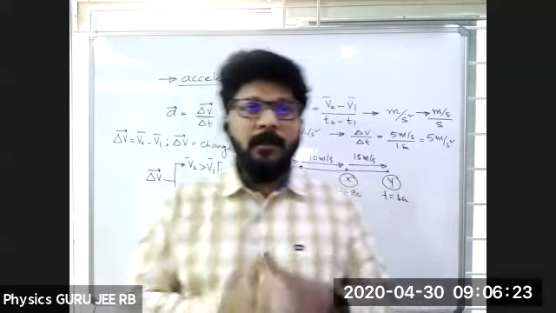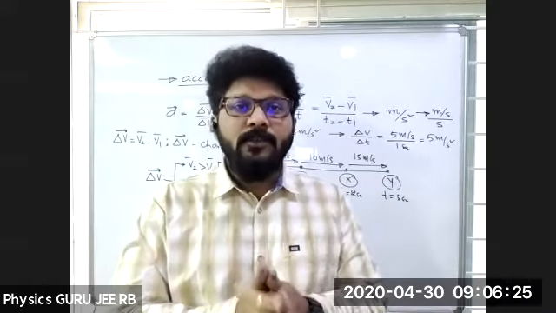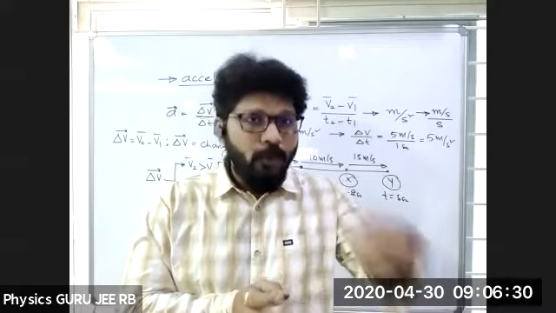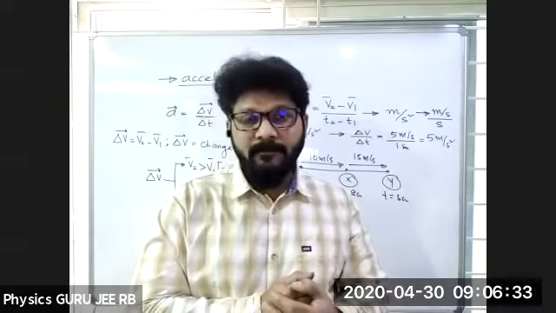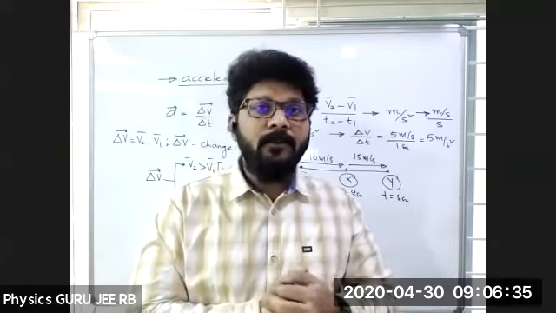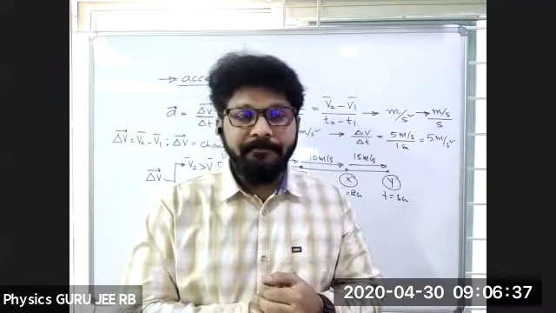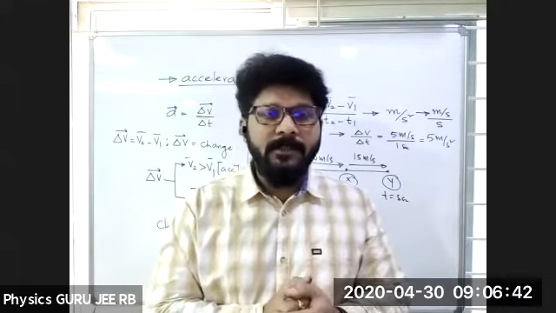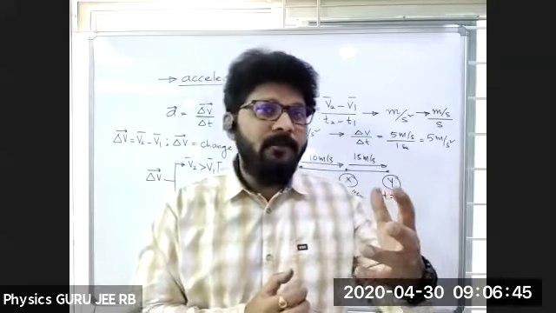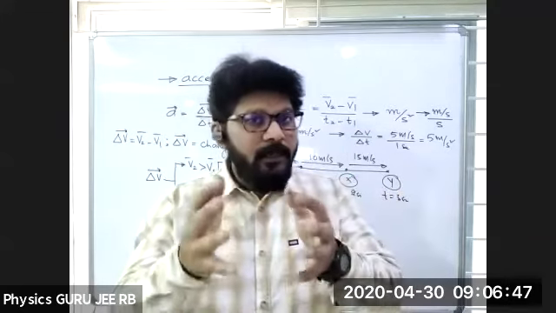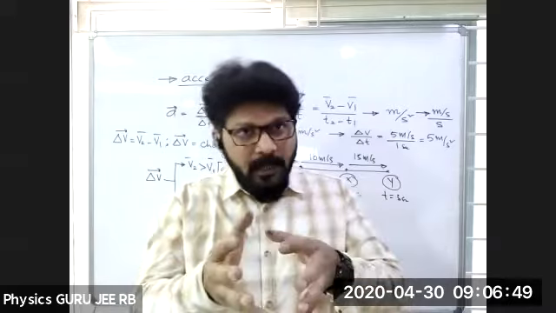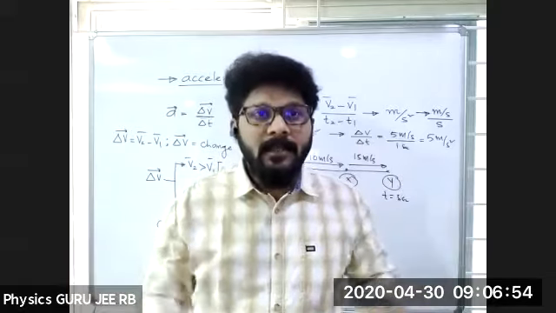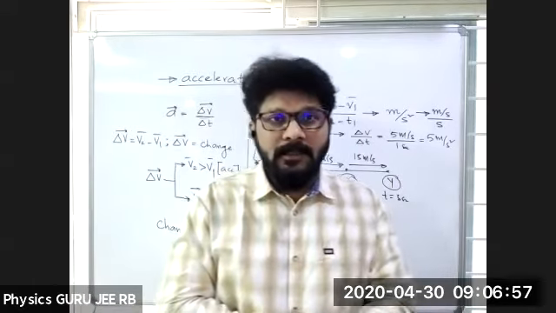Whenever a body possesses some acceleration, one should be able to check which scenario we are getting that acceleration from. Due to change in the velocity, obviously, but that change is only in the magnitude or only in the direction or in both. So these three categories are there to find acceleration.